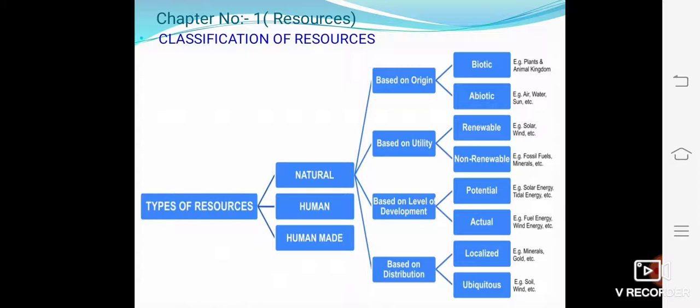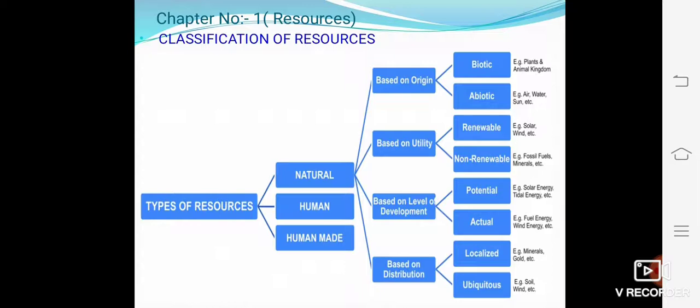On the basis of level of development, potential resources. Resources which are found in a region but have not been utilized, might be because of the lack of technology. For an example, like solar and wind. Resources whose existence has been proved and whose quality, quantity and location has been determined for utilization comes under in actual resources. For an example, like minerals.